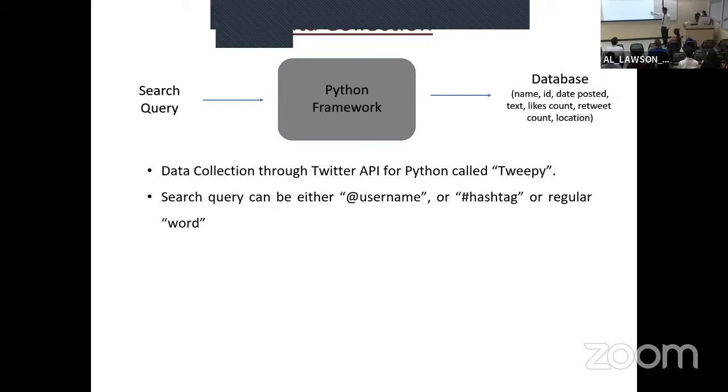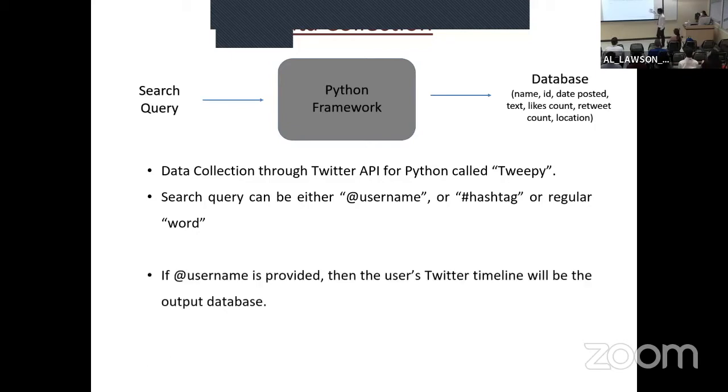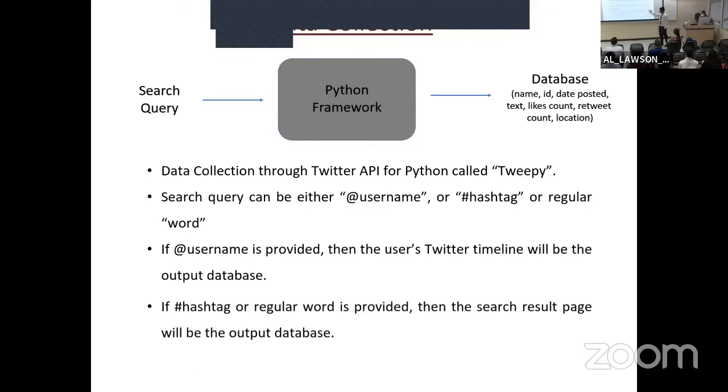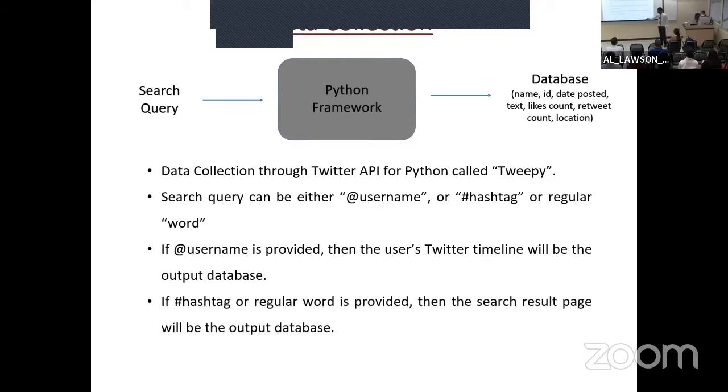If it's a hashtag, we have to make sure there is a hashtag sign in front. If the search query is a username, then the user's Twitter timeline will be the output data set. Whereas if a hashtag or regular keyword is the input, then the search result page from Twitter after you search certain hashtags or words will be the output data set.